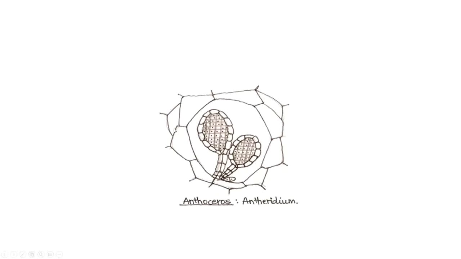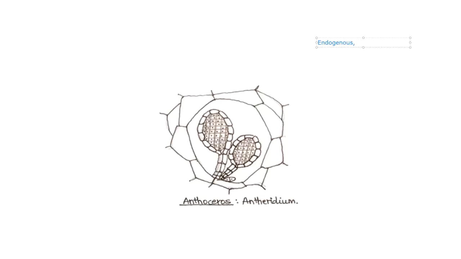So this is gametophytic tissue, and within it these are the antheridia. The antheridia of Anthoceros are unique in being endogenous. What is meant by endogenous? Endogenous means they are produced within.